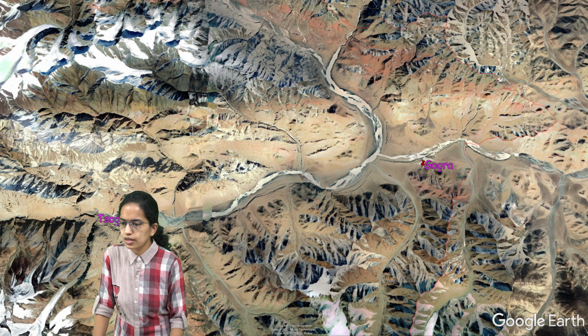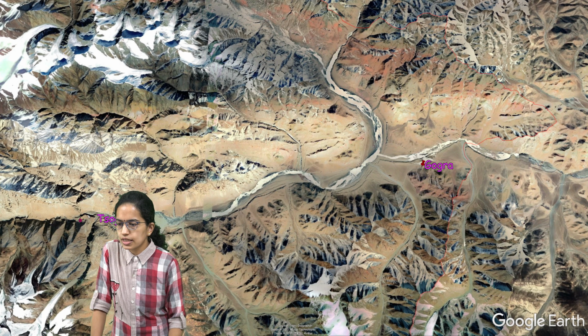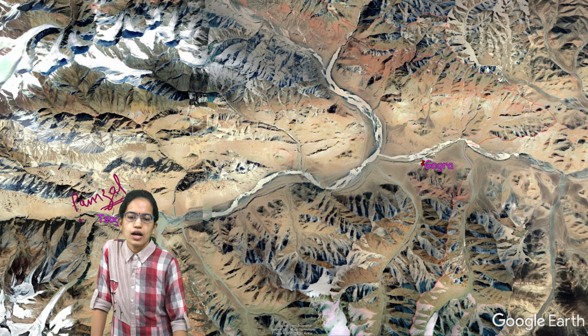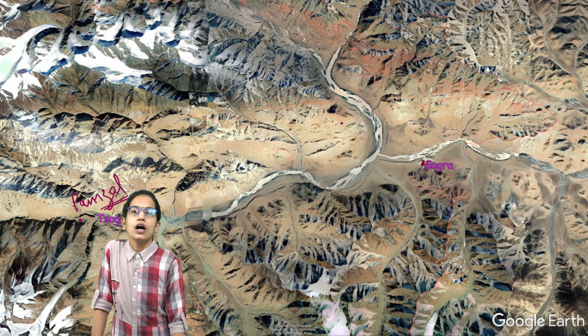Further moving westwards, there is another location known as Pamzal, another important location. So Pamzal, Sirijap and Gogra along with the Hot Springs are the areas which are part of this central location.